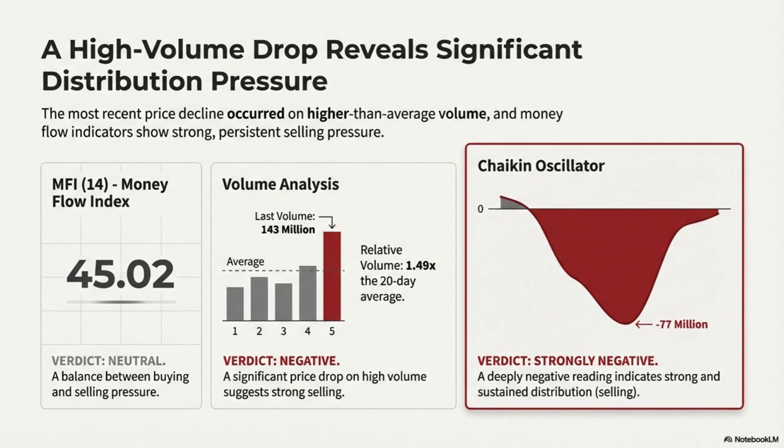Volume and money flow analysis. Volume and money flow data are not showing strong conviction. MFI, 14, at 45.02, is perfectly neutral, indicating a balance between buying and selling pressure. Volume. The last trading volume was 143 million shares, which is higher than the 20-day average volume ratio, 1.49. The significant price drop on higher volume is a negative sign, suggesting distribution or strong selling pressure. Chaikin oscillator. At -77 million, it is deeply negative, indicating strong distribution, selling pressure, is occurring.